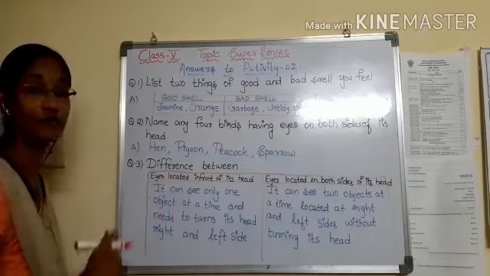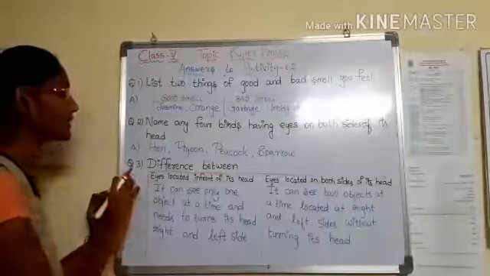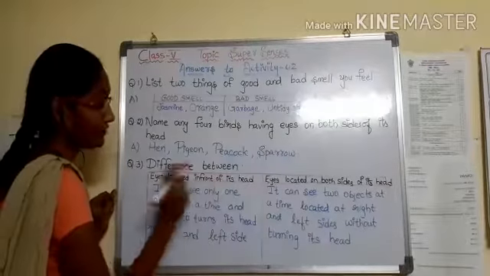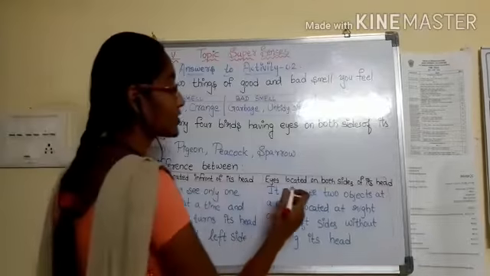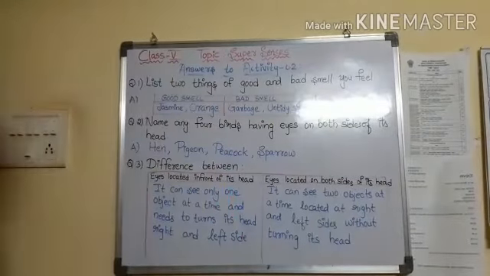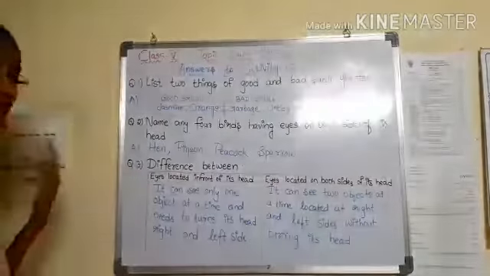Here there is no place, so I didn't write the complete question. I will just read it out. What is the difference between the birds having eyes located in front of the head and eyes located on both sides of the head? I wrote only one main difference. You can write 2 or 3 according to your knowledge.